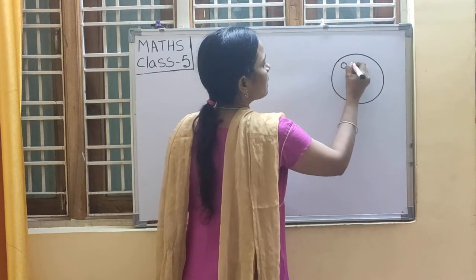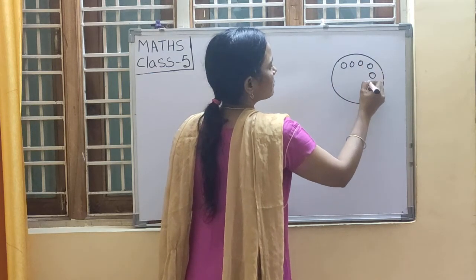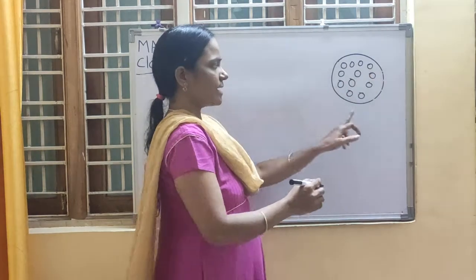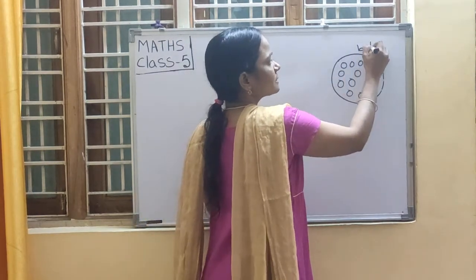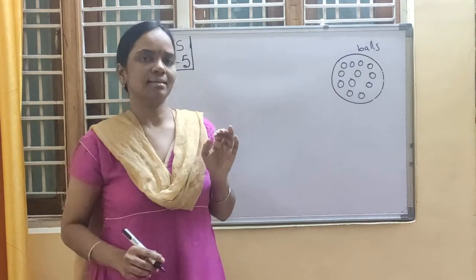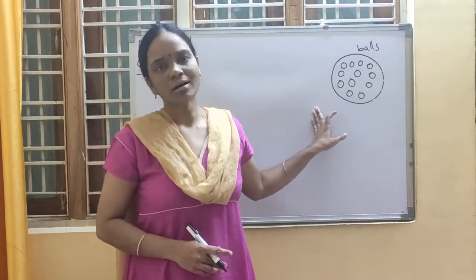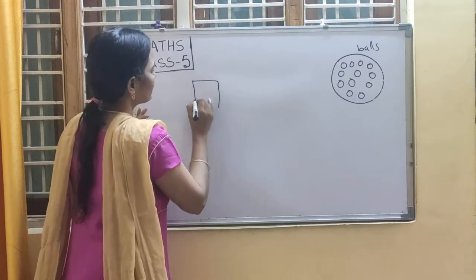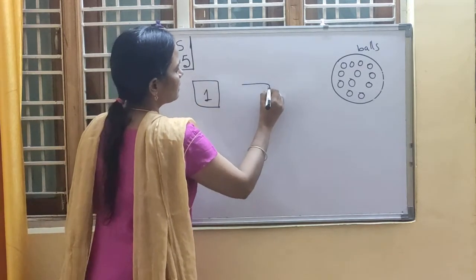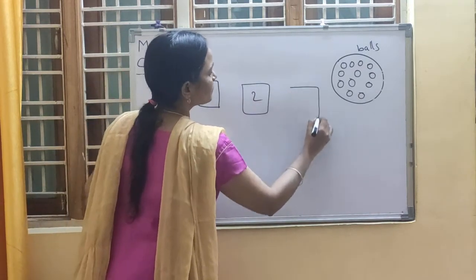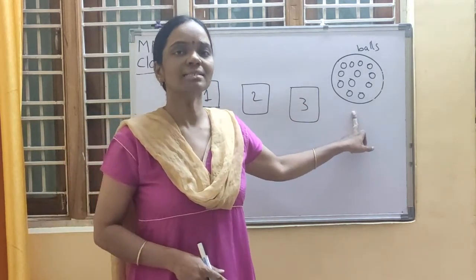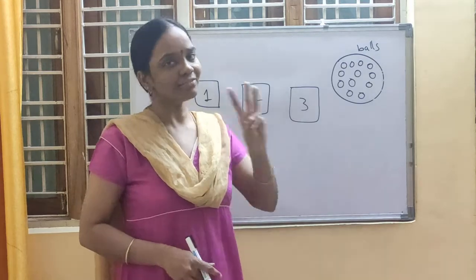In a basket, 1, 2, 3, 4, 5, 6, 7, 8, 9, 10, 11, 12. In a basket, how many balls are there? Total 12 balls are there. I want to share these 12 balls with my 3 friends. How many friends? I have 3 friends: 1, 2, 3. I want to share all these balls equally with my 3 friends.